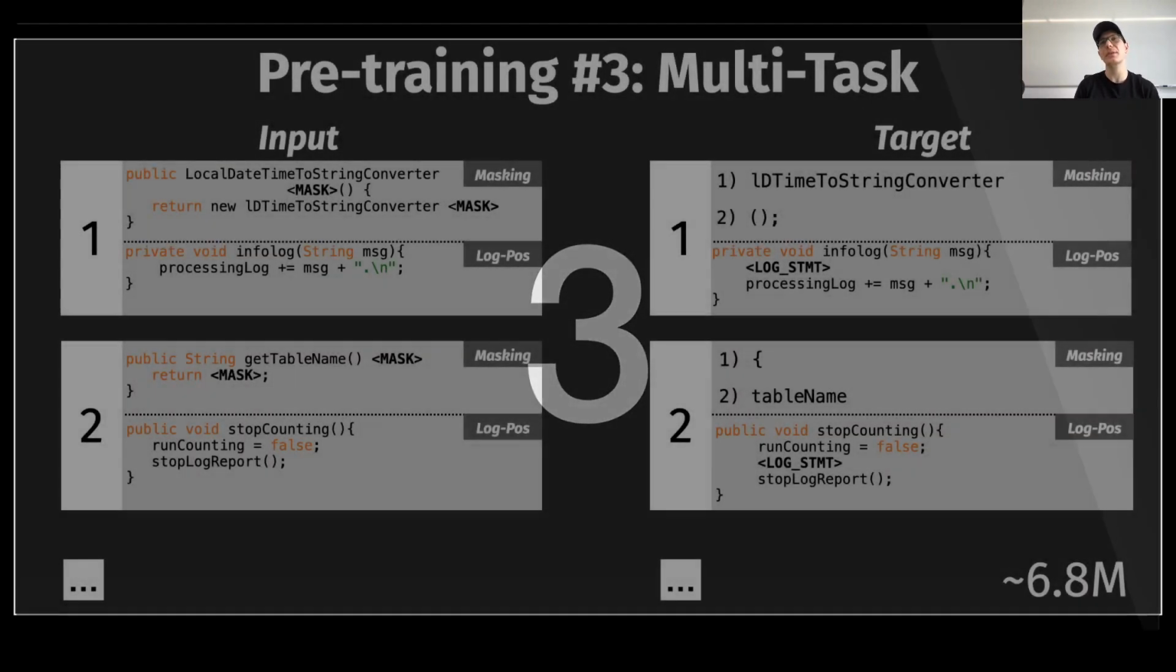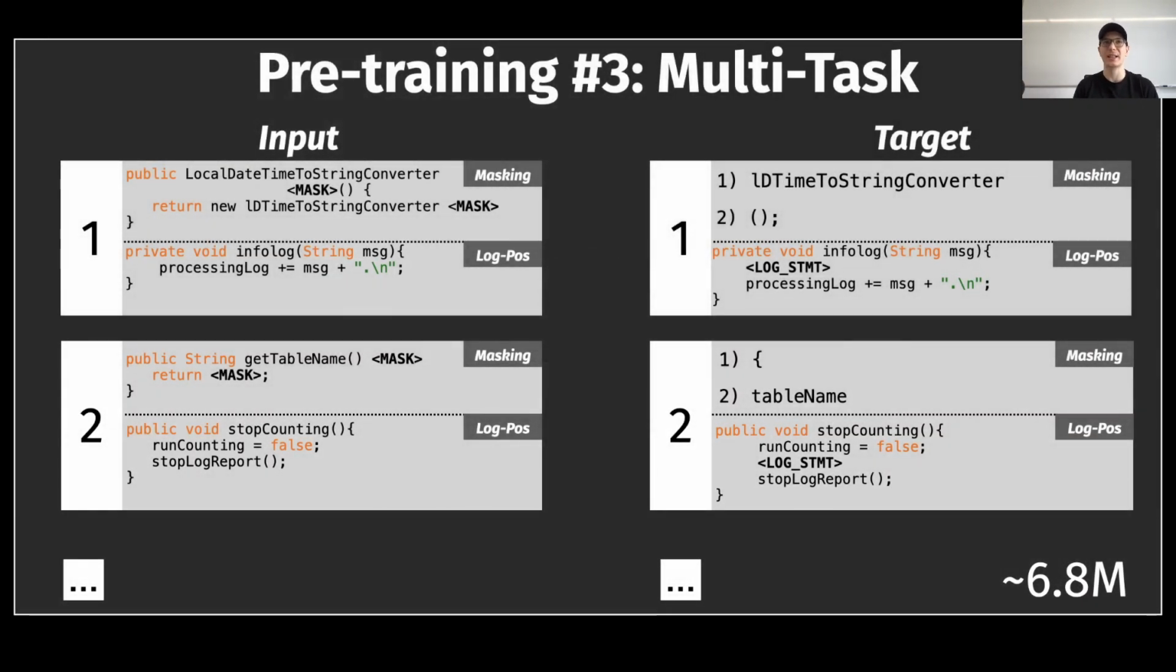The last pre-training variation that we experimented with features the multitask objective. In this case, what we did was to merge together the first task, the masking task, and the log position task, in this case the second task, and then we train the model on these 2 different tasks at the very same time.